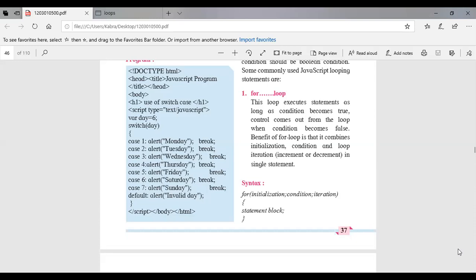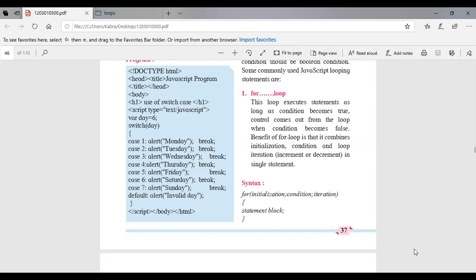Means, till the condition is true, the loop will execute the statement, but whenever the condition becomes false, it will come out of the loop. How, I will tell you later. The benefit of for loop is that it combines initialization, condition and loop iteration in a single statement.